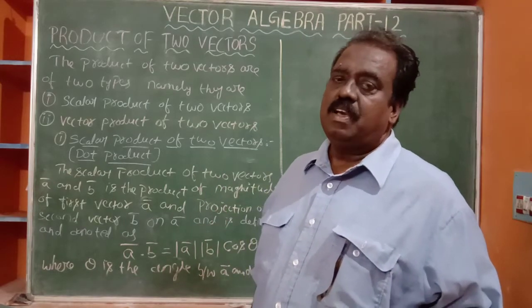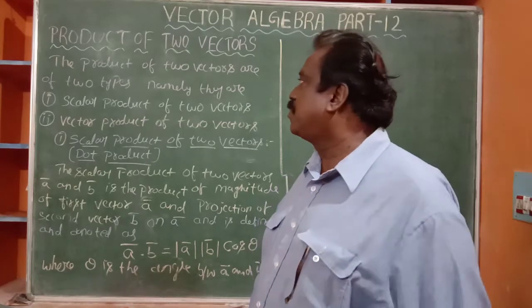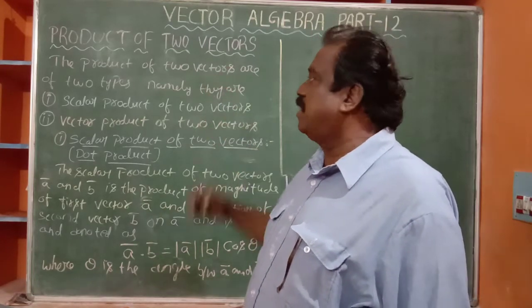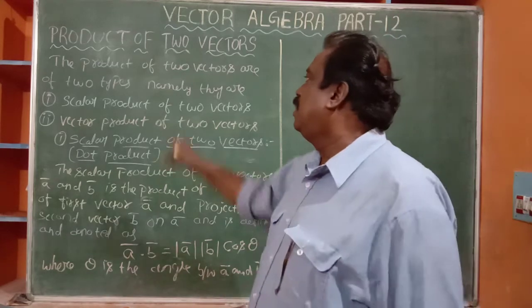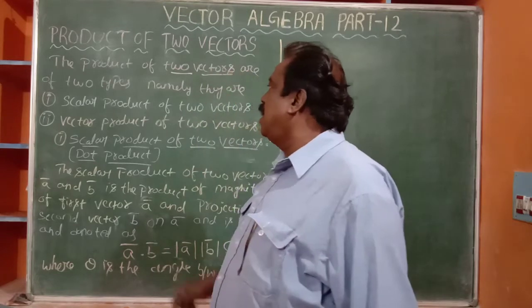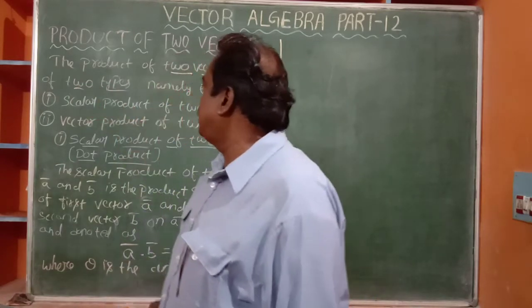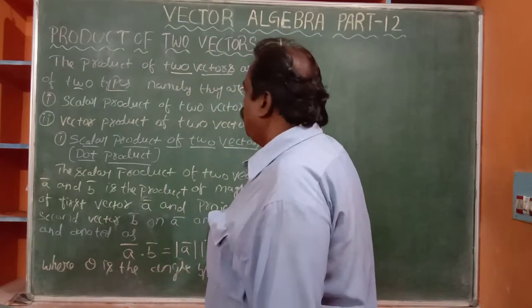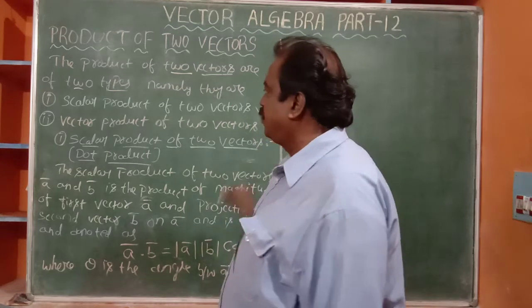But here is a different one. The product of two vectors is not a single one. It is of two types. One is scalar product and another one is vector product.